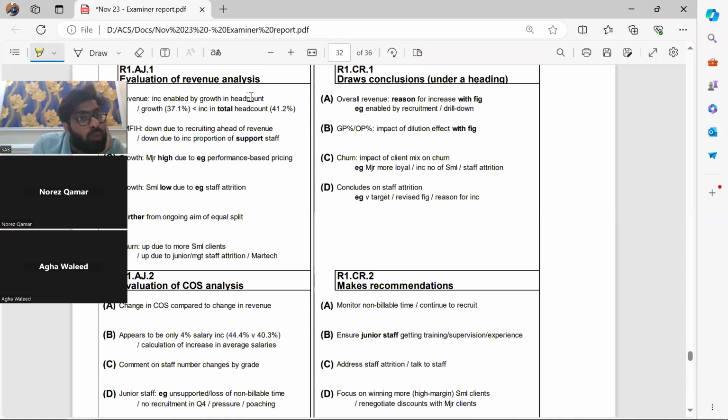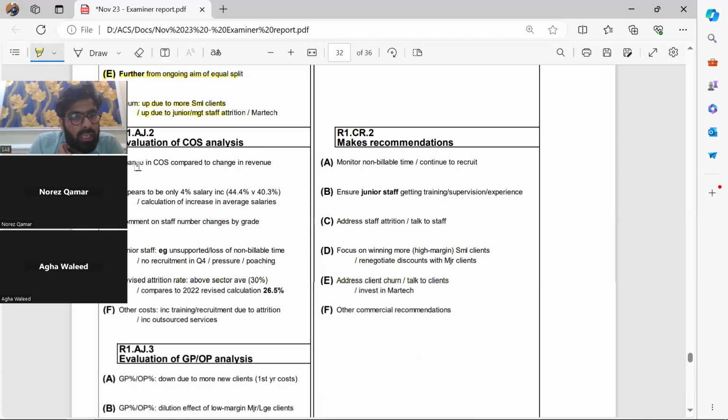Revenue increased. Headcount down, recruiting ahead of revenue. Growth in major high due to this, growth in small due to this, further this, churn. These are the reasons. AJ1, change in cost of sales compared to change in revenue. We calculated that: cost of sales has increased more and the revenue has not increased that much. It appears to be only a 4% salary increase, so they included the salary increase as well.